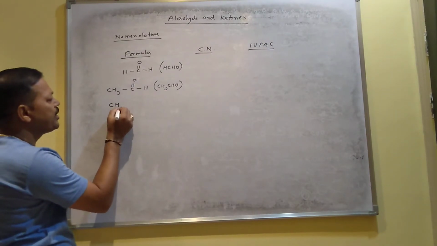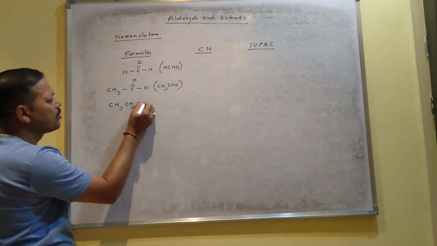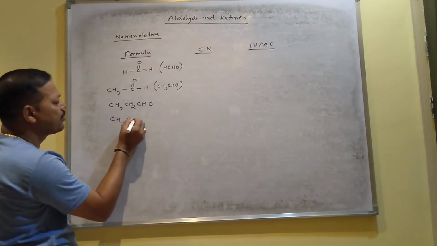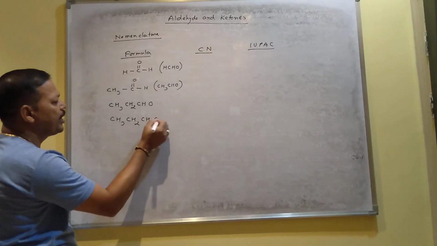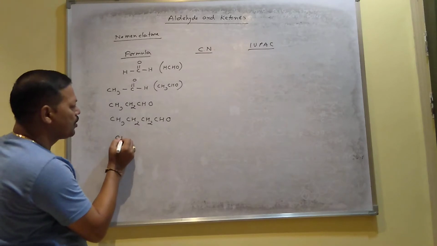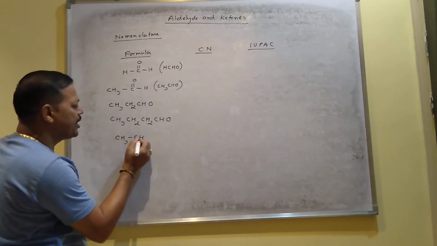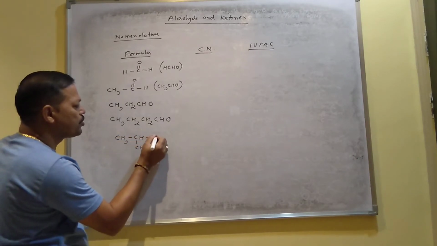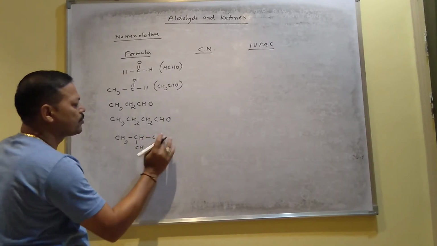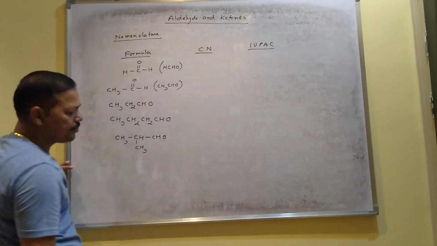This is another aldehyde which contains 3 carbons. This is another aldehyde which contains 4 carbons. This is another aldehyde which also contains 4 carbons, like this.